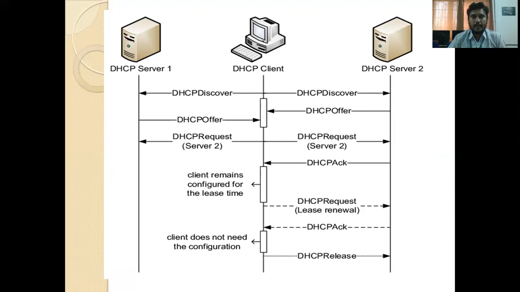So in this way, the client communicating with the server establishes a path between client and server. If multiple clients are in the range of multiple servers, each sends a discover message, receives offer messages, and again sends a request message, and whichever server sends the acknowledgement first, the client will communicate with that particular server. If the client wants to continue, it sends a renewal request. If it doesn't want to continue, a DHCP release request is sent to the server. So that is the dynamic host configuration protocol.